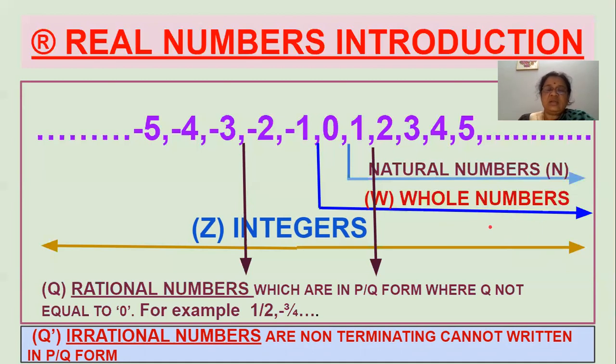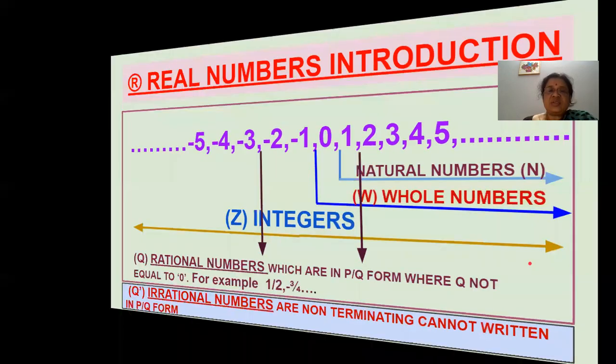I think the knowledge of real numbers is very essential for chapters like sets, probability, and some more chapters. You need this knowledge, and this knowledge is given in 6th standard itself. Let us move on to the next. I'll show the same family of numbers in a Venn diagram.